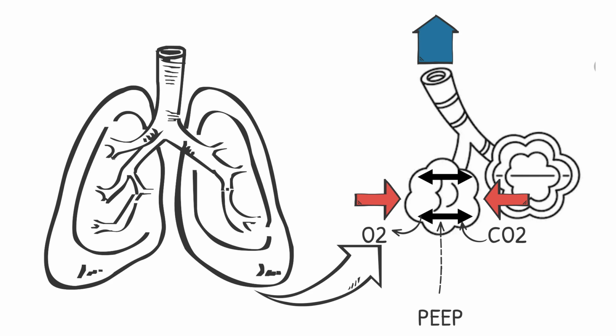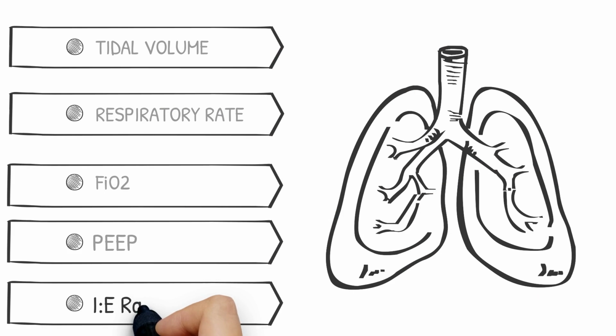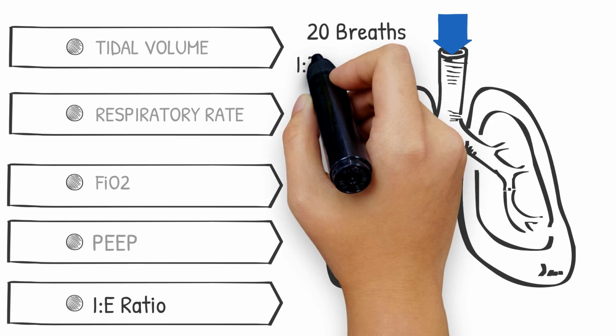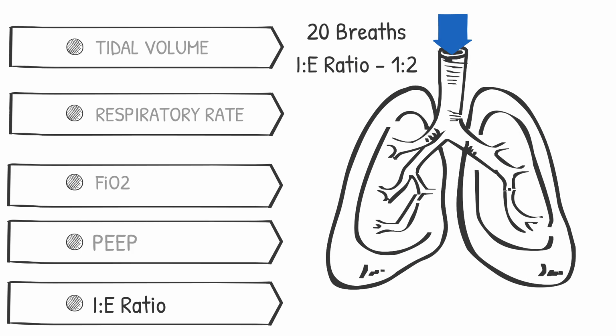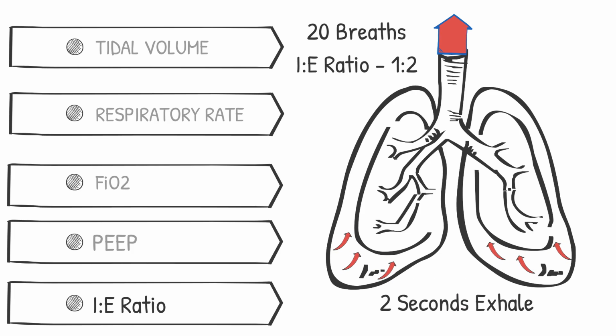The last setting that you need to think about is the inspiratory to expiratory ratio, also known as the I to E ratio. Let's say that we have set a respiratory rate at 20. This would mean that I have a total of 3 seconds for each breath. An I to E ratio of 1 to 2 would mean that the patient would inhale for 1 second and then would exhale for 2 seconds.